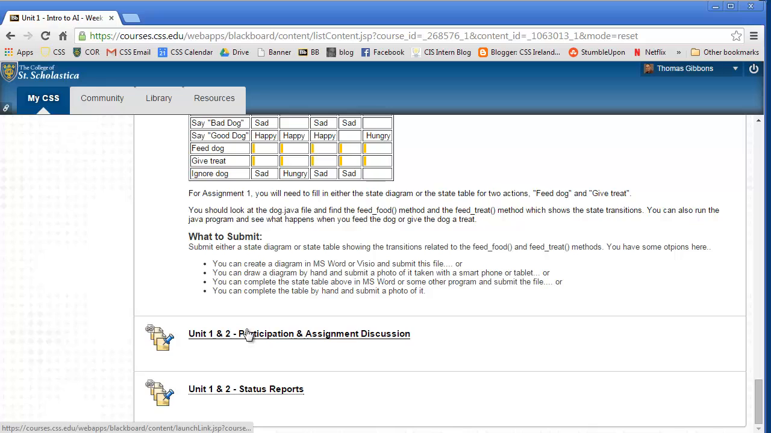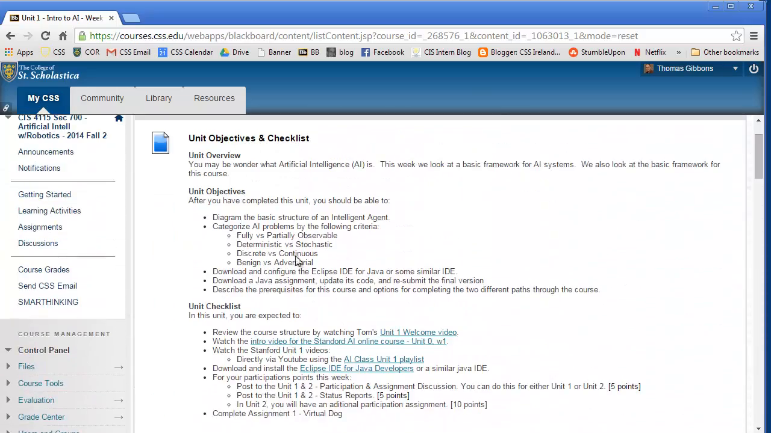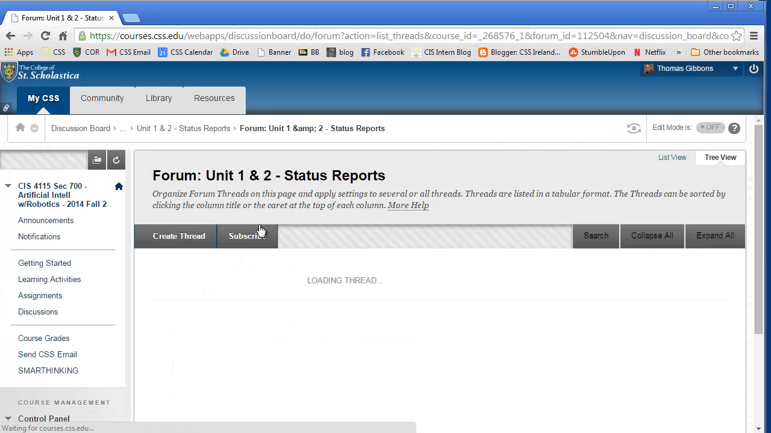Now each week you have to post two things to the discussion area. There'll be links to them here. There's always going to be links to them up here, of course, too. Under assignments will be links to all the assignments, and discussions will be linked to all the discussions. So every week you've got to post a status report. You should do this at the end. Just give a quick overview of what you learned that week and what you did for that week.